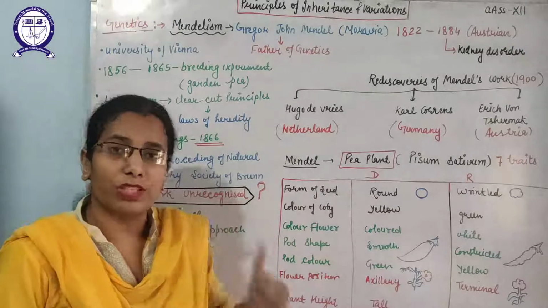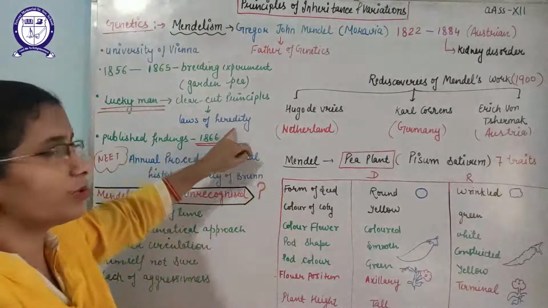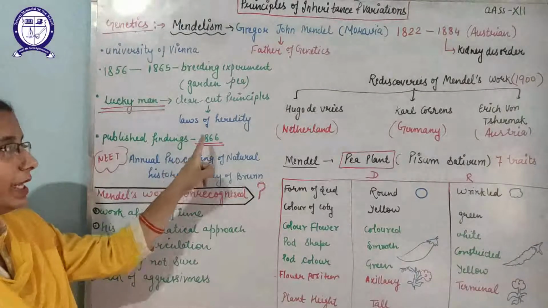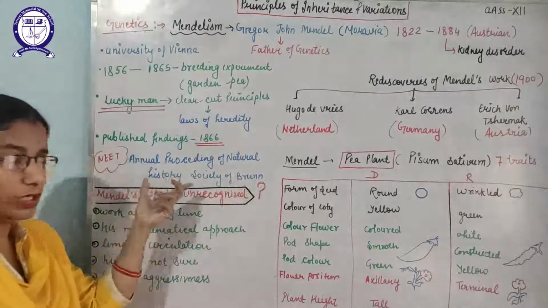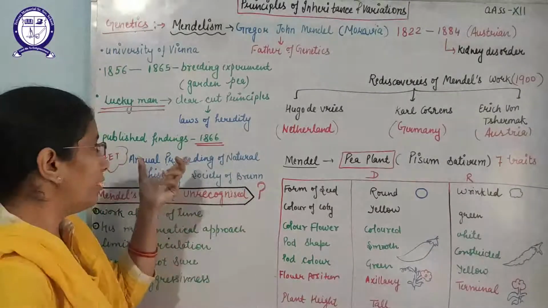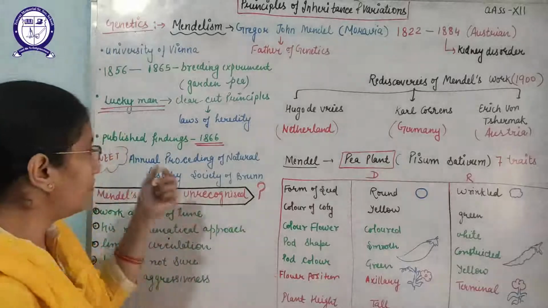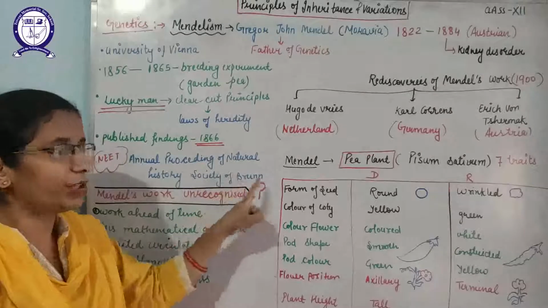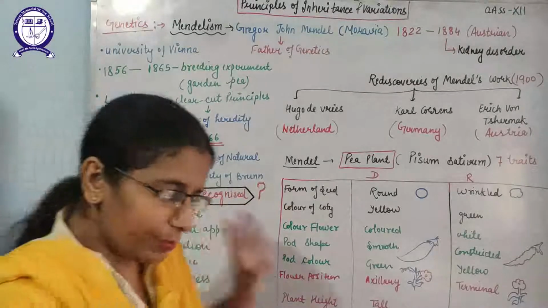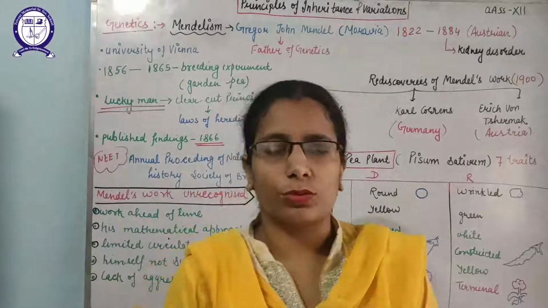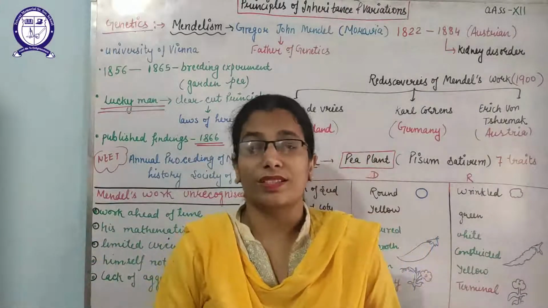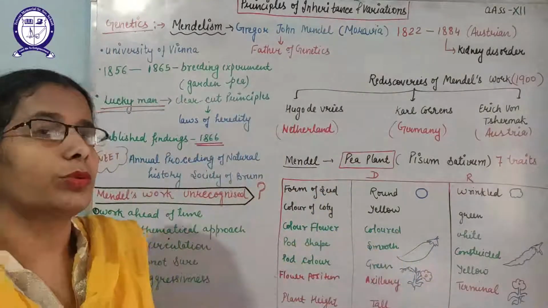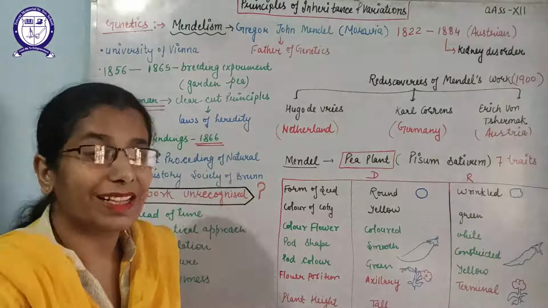Yes, he was the first person who gave clear-cut principles of the laws of heredity and variations. He published his findings in 1866. Where did Mendel publish his work? He published it in the Annual Proceedings of the Natural History Society of Brunn. He performed many types of experiments on the garden pea, where he studied 7 contrasting traits. But after so much hard work, he did not get attention at that time.